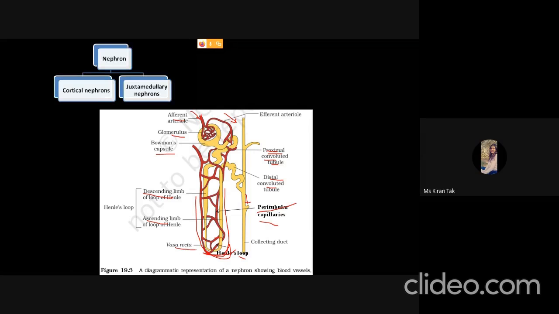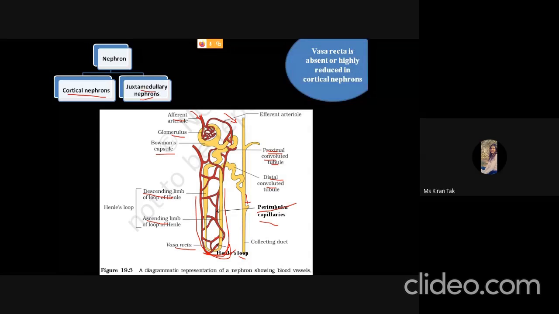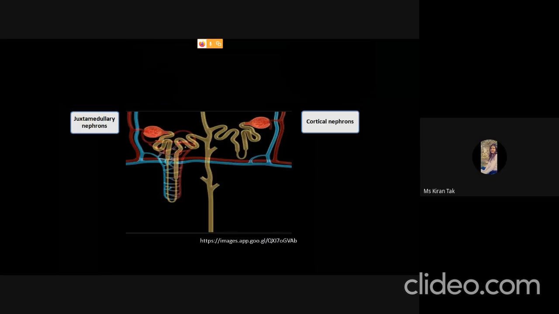On the basis of the length of the loop of Henle, the nephron is divided into two parts. One is the corticular nephron and the other is the juxtamedullary nephrons. So the corticular nephrons have the vasa recta, which is absent or highly reduced. So the juxtamedullary nephrons are the nephrons in which the loop of Henle resides deep into the medullary region.